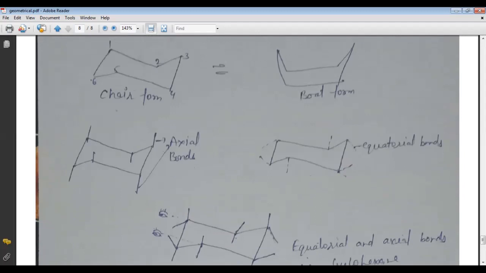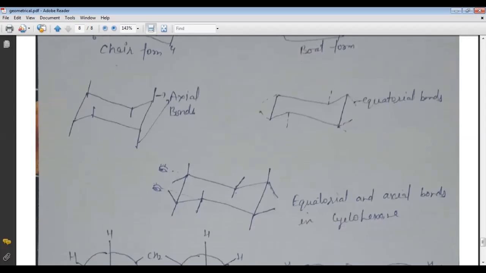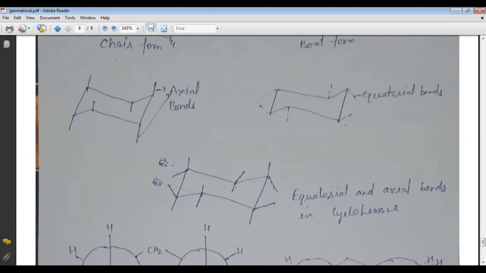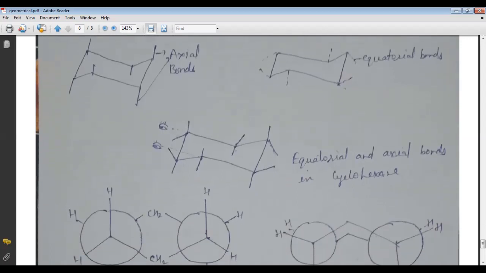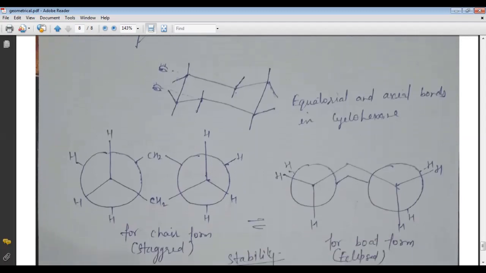Or these bonds which are represented by the dotted lines, these are called the equatorial bonds. When we find these axial and equatorial bonds in one structure, we can see the equatorial and the axial bonds in the cyclohexane.